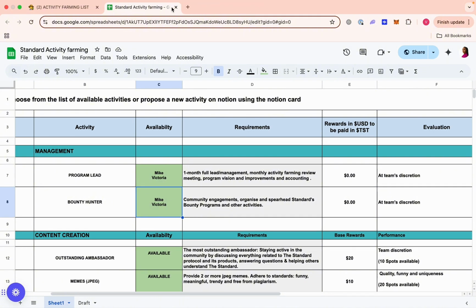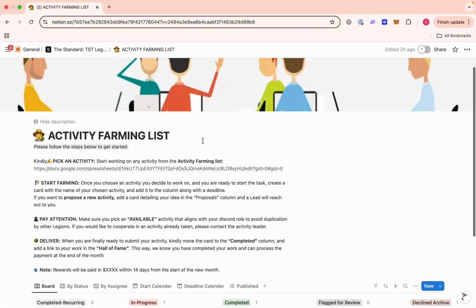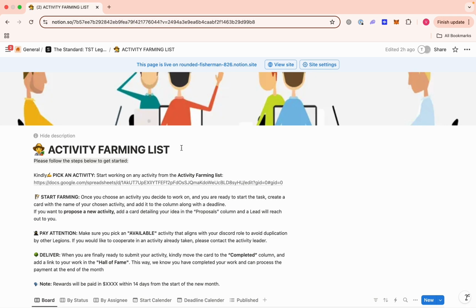So back to the Notion page. You heard me clearly, I called this a Notion page. That's because the ambassador program is managed on Notion, right? So what this means is that you have to get familiar with Notion, how to work with Notion, right? So for you to get access to Notion, you'll be sending us your email address. You just have to put in your email address in the ambassador chats on Discord and tag I am Victoria or Mike, and we'll give you access to Notion.